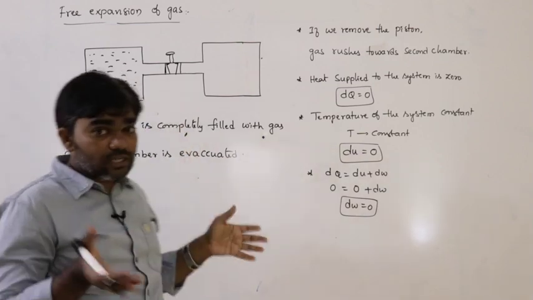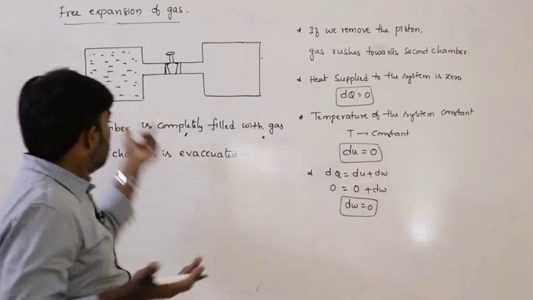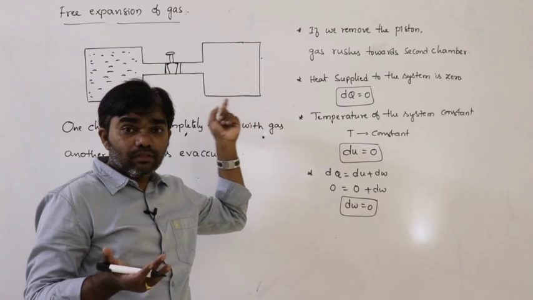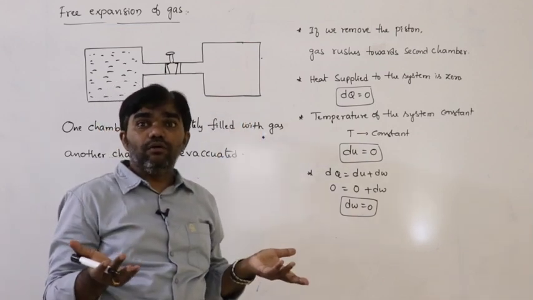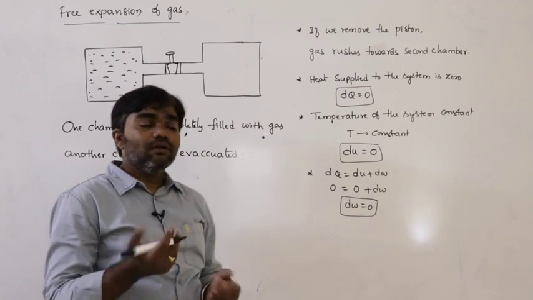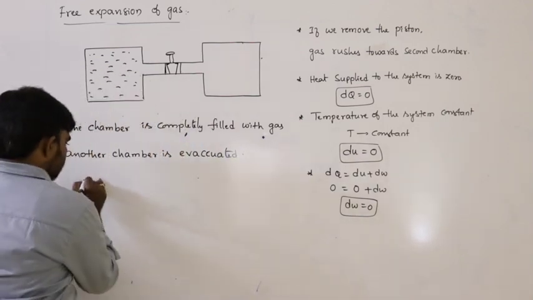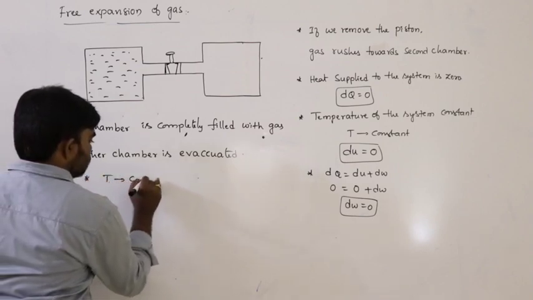The volume occupied by the gas becomes doubled. Here it is volume V and it is also volume V. This gas occupies two volumes. Volume must be doubled. Then what happens to pressure? The temperature of the system remains constant. So temperature remains constant. What quantity holds good here?